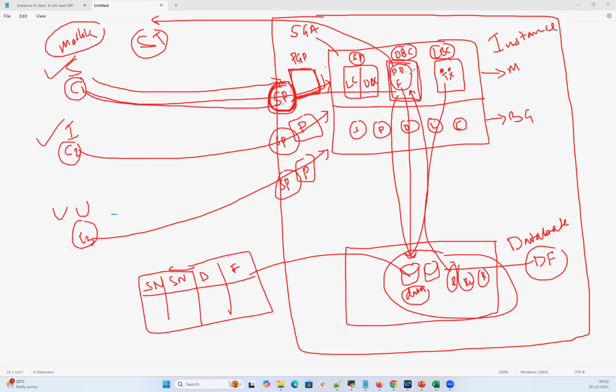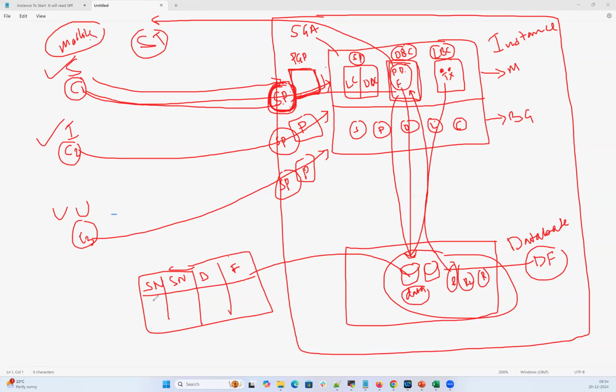And another interview question: who is going to bring the data for the end user? That's the server process. Whether it is going to bring the data from the memory itself or from the data file doesn't matter, that's a cache hit and cache miss. But who brings the data for the end user? That's the server process, which is started for his connection. That is for the select queries.